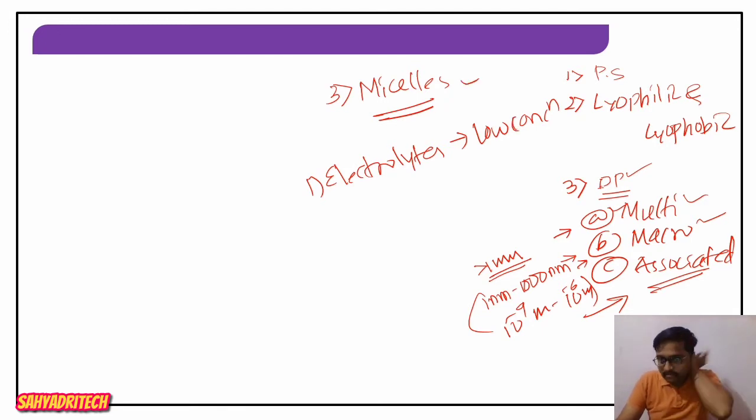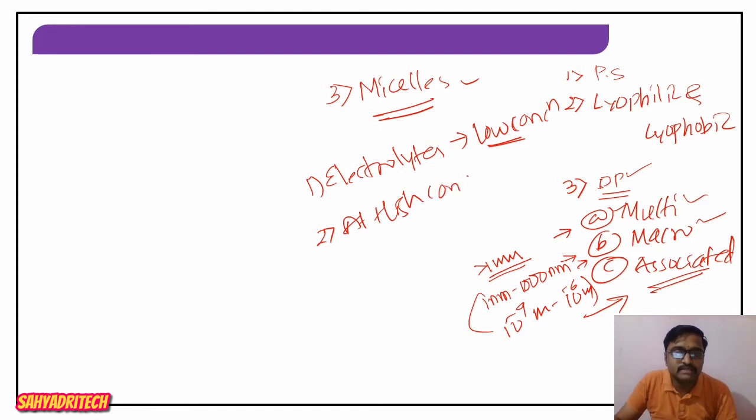Whenever we think of micelles, there are some substances which simply act as a strong electrolyte at their lower concentration, but at a high concentration, what happens? These electrolytes aggregate themselves, resulting in formation of a colloidal system called associated colloids, or even called micelles.